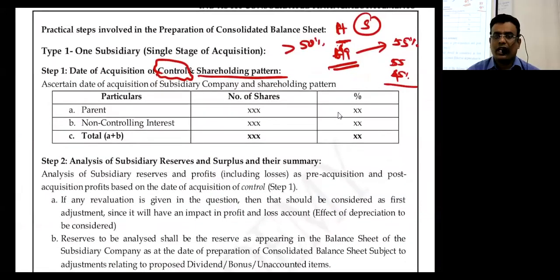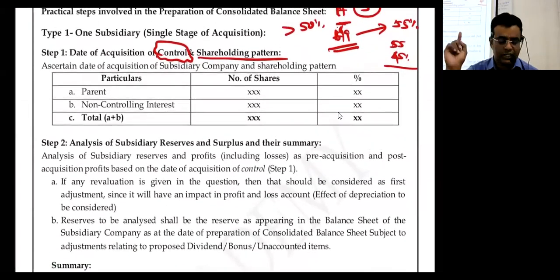So whatever I discussed now, I am discussing for single stage. You can see the heading also, type 1, one subsidiary, single stage of acquisition. I have only one subsidiary. Single stage control. Now listen. Date of acquisition of control, DOC, and shareholding pattern is step number 1. Yes, sir. Okay, parent company, number of shares.